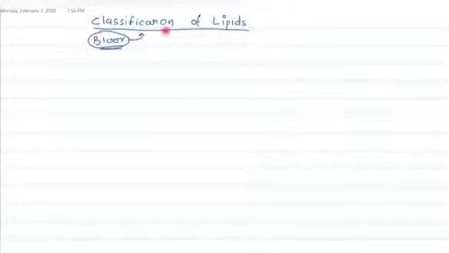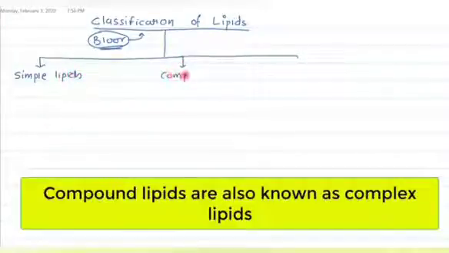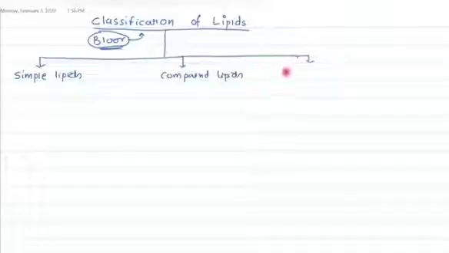According to Bloor, lipids are classified into three groups. One group is simple lipids, the second group is compound lipids, and the third group is known as derived lipids.